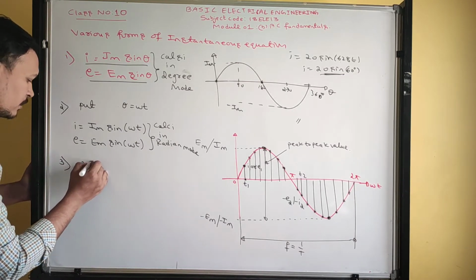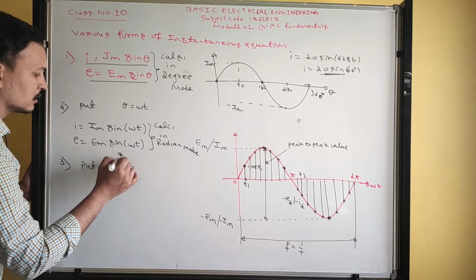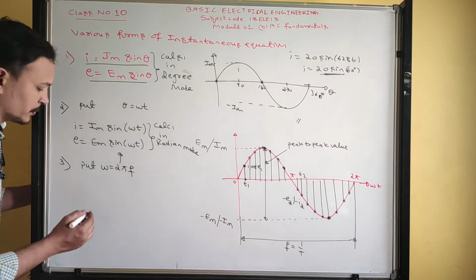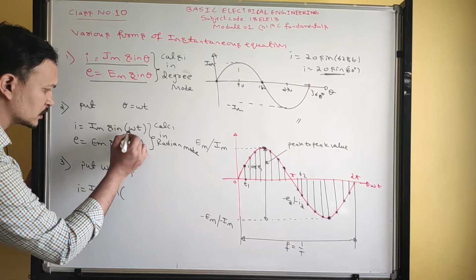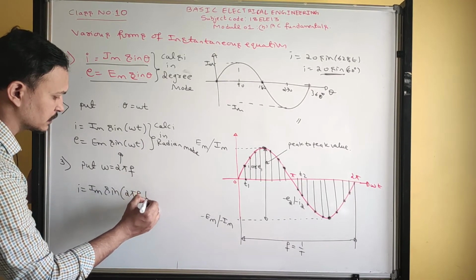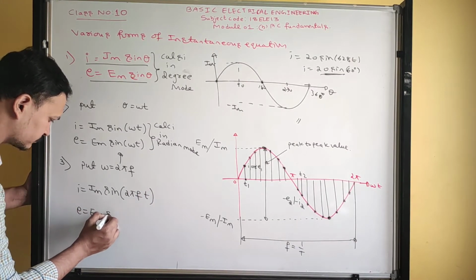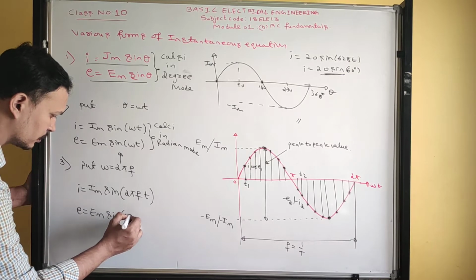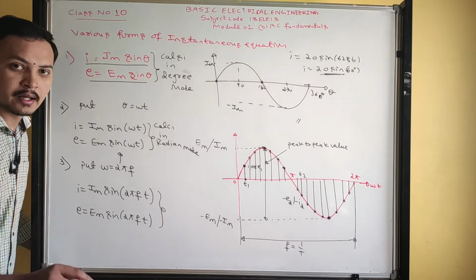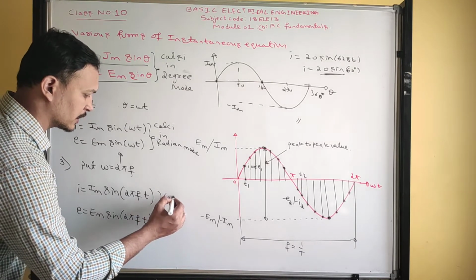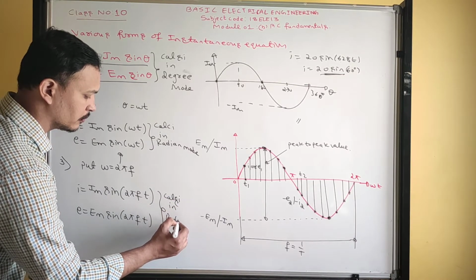Next. Another form we can also represent the instantaneous equation. Now put omega equals to 2 pi f in this above equation. Then what happens? i is equal to Im sin, what is omega? 2 pi f into t. Then what is voltage? e is equal to Em sin 2 pi f into t. Now also you should keep the calculator in radian mode.